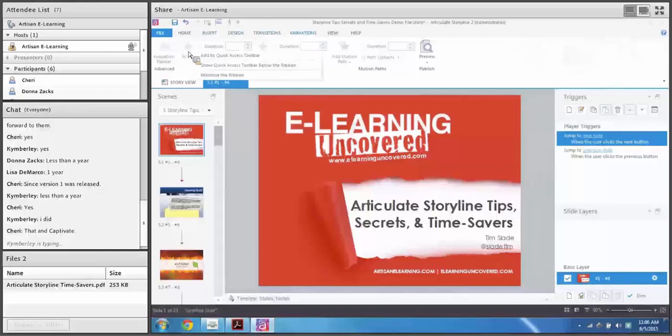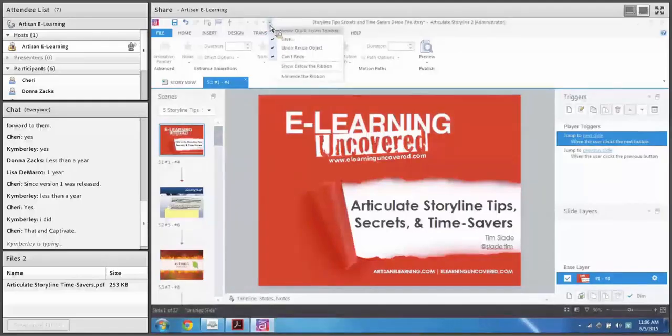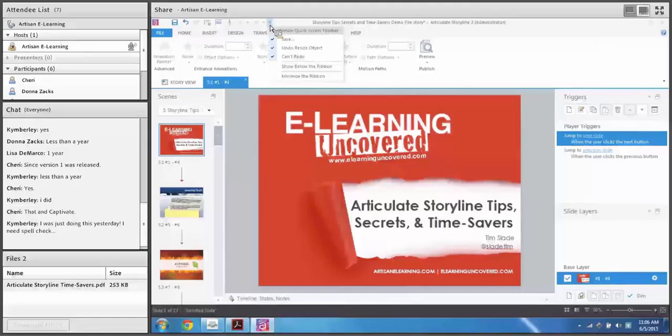I don't even know if I can add entrance animations, exit animations. You can add those items right to the quick access toolbar just by right-clicking on it. So it's easy to assume you can't customize that because you don't see the drop down for customizing it here when you click on that drop down.